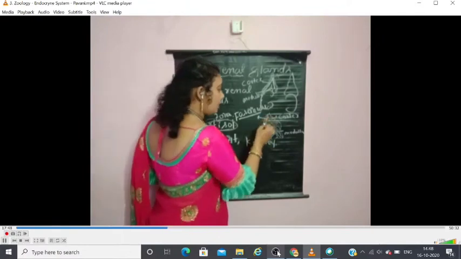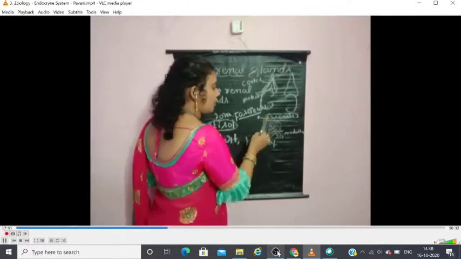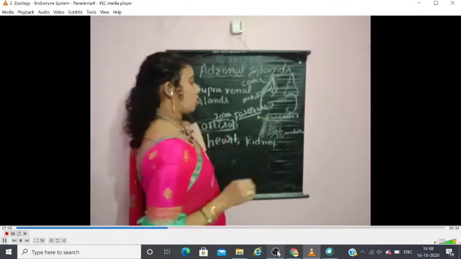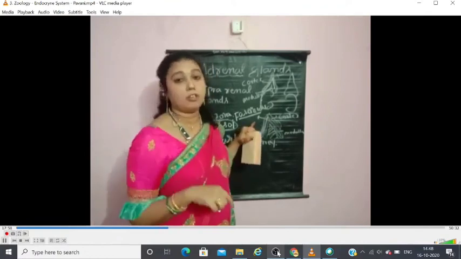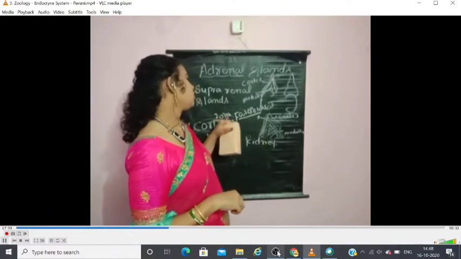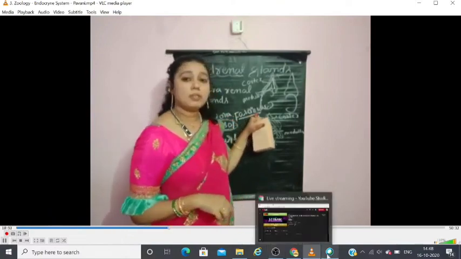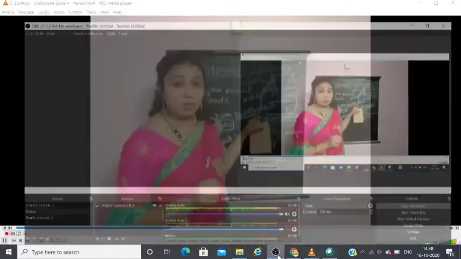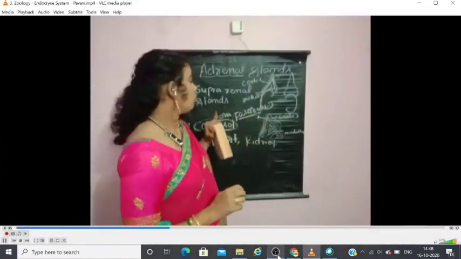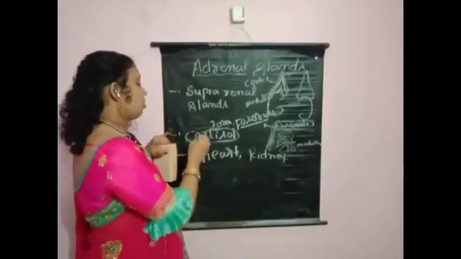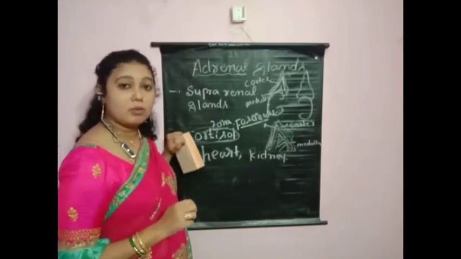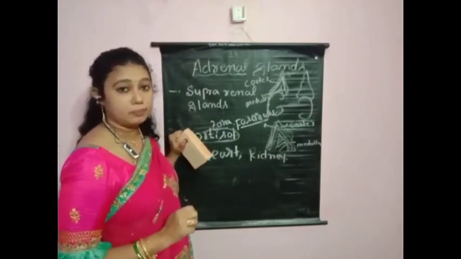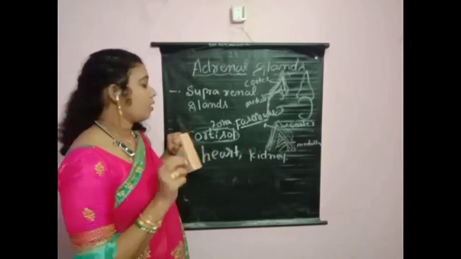What did I tell you, children? The outer layer is called zona glomerulosa, which secretes corticoids, namely aldosterone. The second layer is called zona fasciculata, which secretes glucocorticoids, or the cortisol hormone. The cortisol hormone belongs to glucocorticoids.